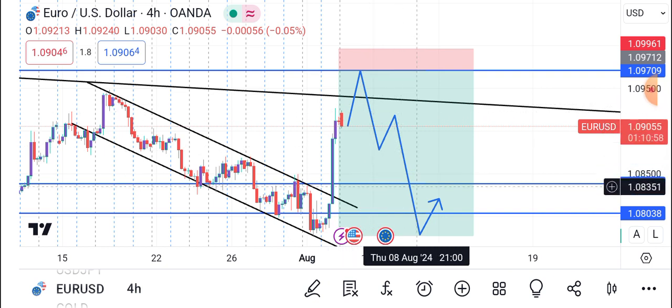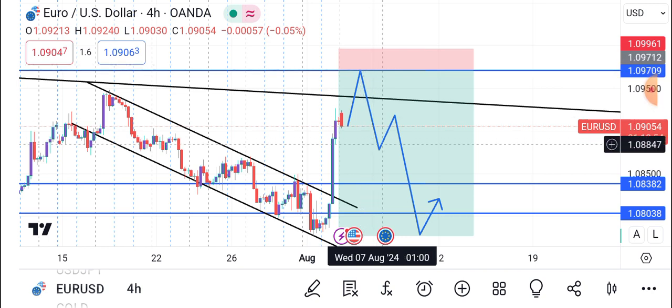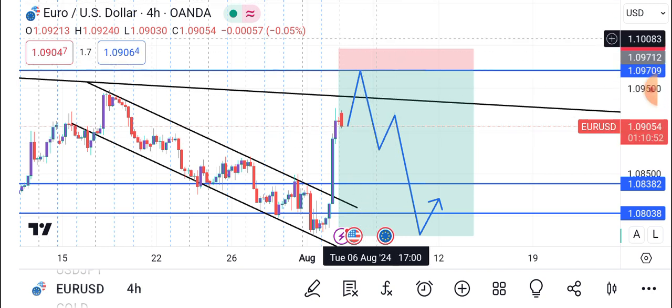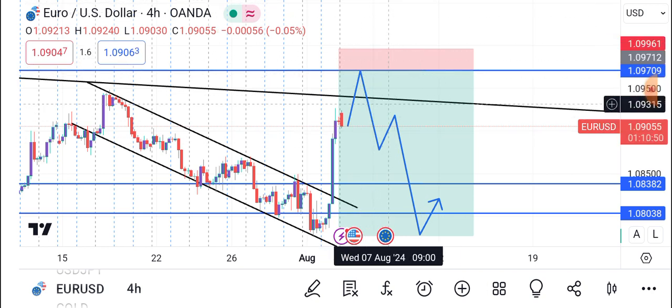Maybe this full move that I'm anticipating might not happen, but the rejection is definitely going to come in before we eventually break out. Maybe it might break out, maybe it might not. So this is what I have for the EUR/USD. It's not really the best setup. We'll just react accordingly if anything changes.